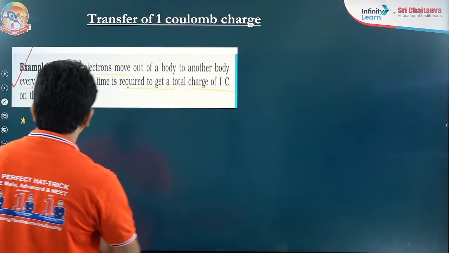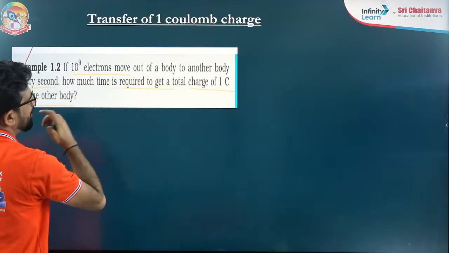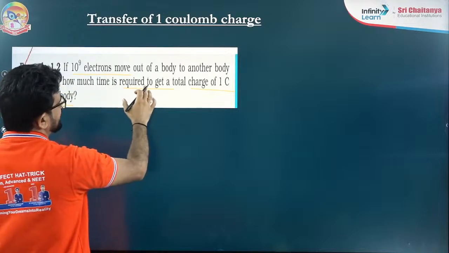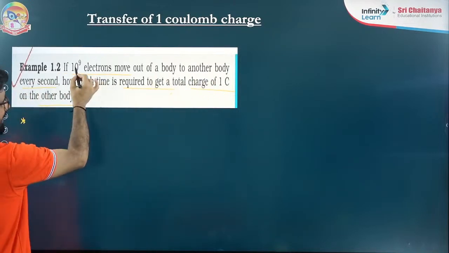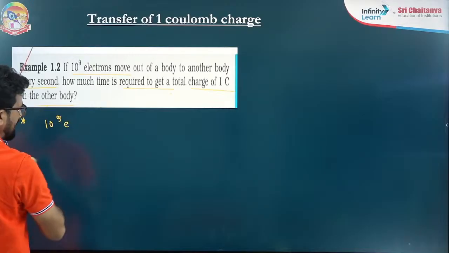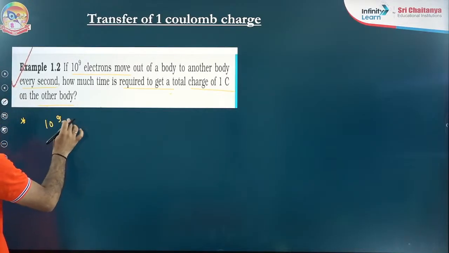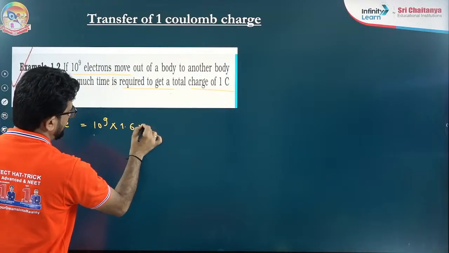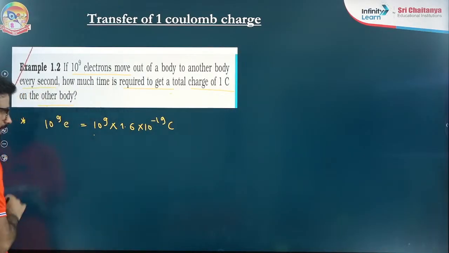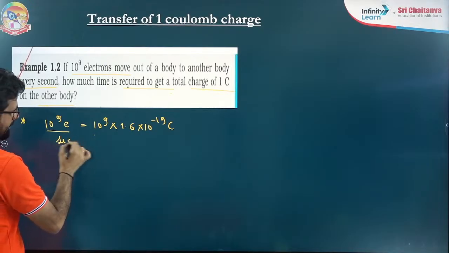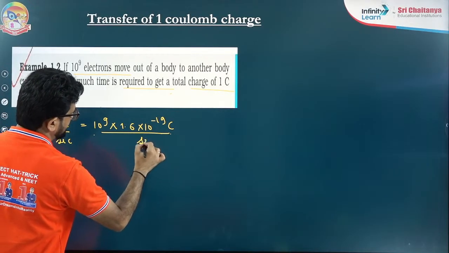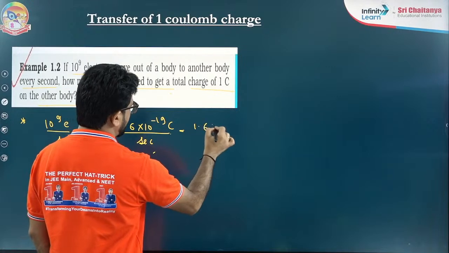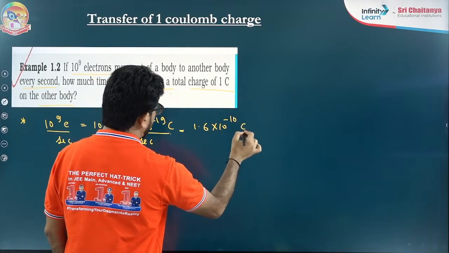I am just explaining it. 10 to the power 9 electrons move out of a body to another body per second. Now how much time will it require to get the total charge? 10 to the power 9 electrons. 10 to the power 9 is a number, and electron means this is a charge. We can write 10 to the power 9 into 1.6 into 10 to the power minus 19 coulomb. It is per second I am talking about. This much charge is moving from one body to another body. So you can write 1.6 into 10 to the power minus 10 coulomb per second.